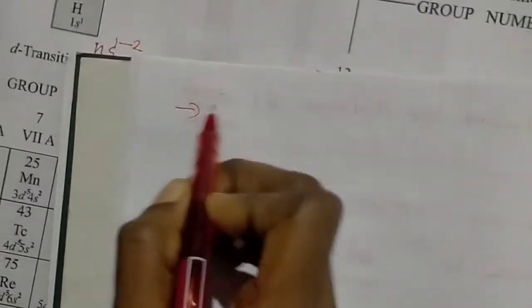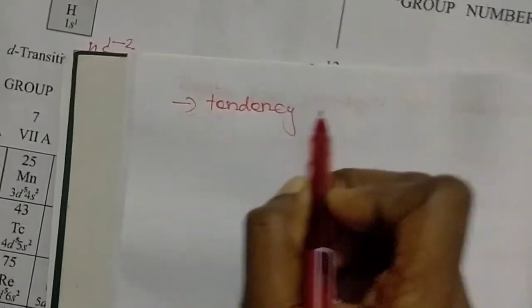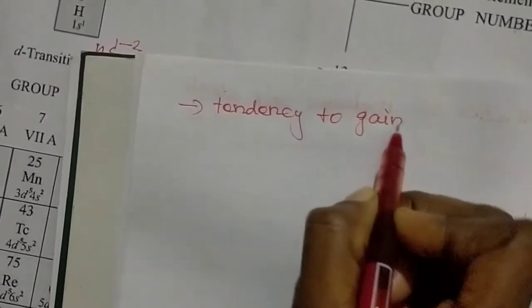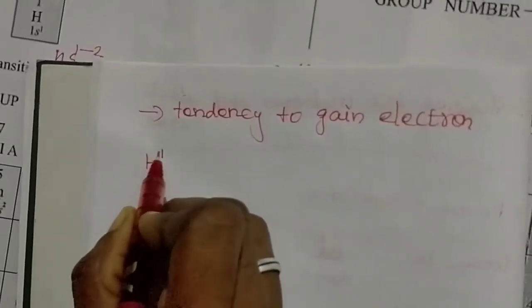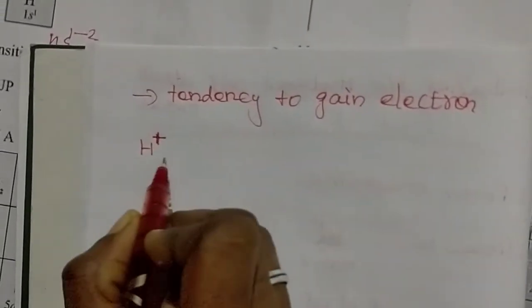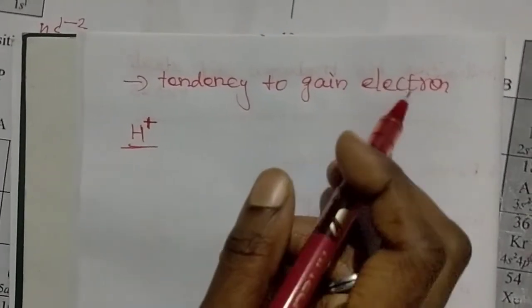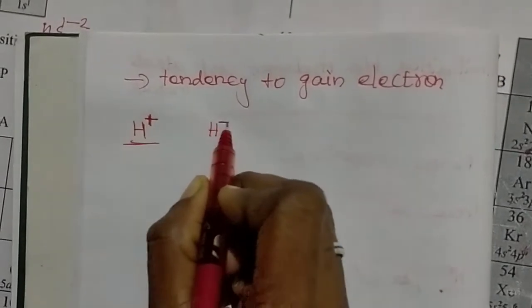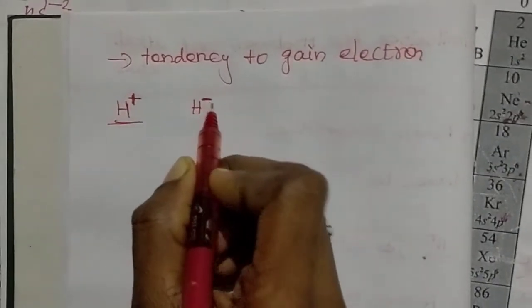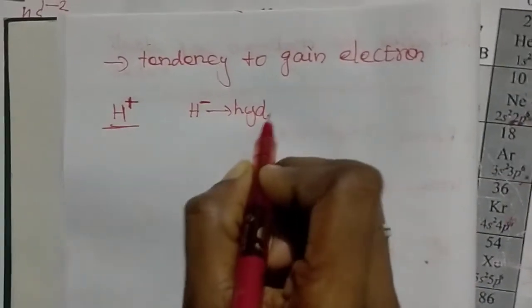Generally hydrogen is a unipositive element, a positive element. But if hydrogen gains one electron, it can form H minus, or hydride ion.